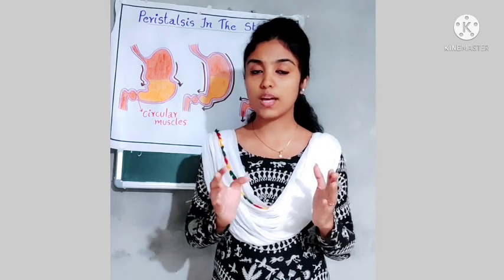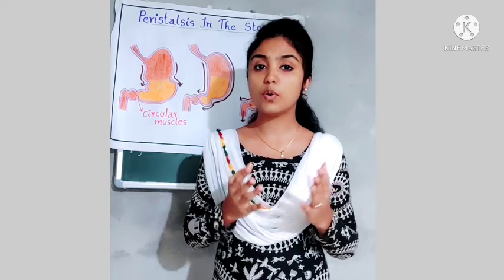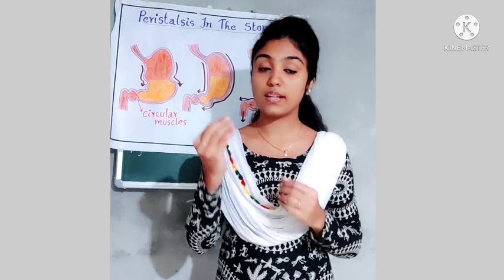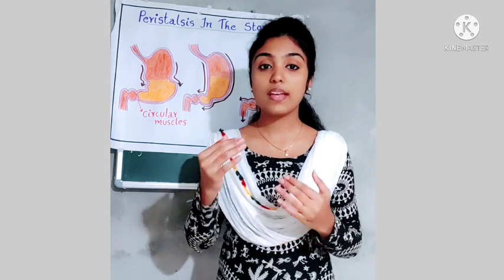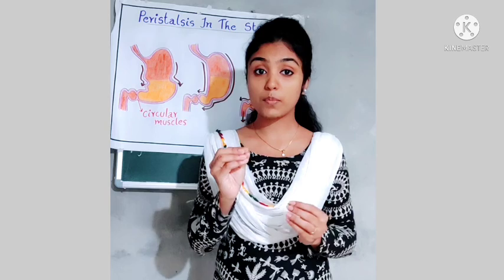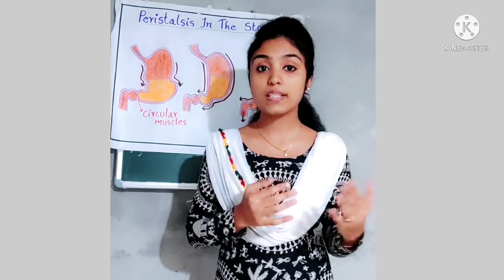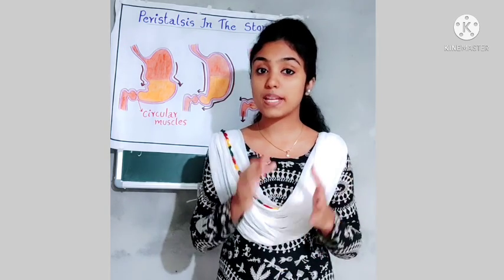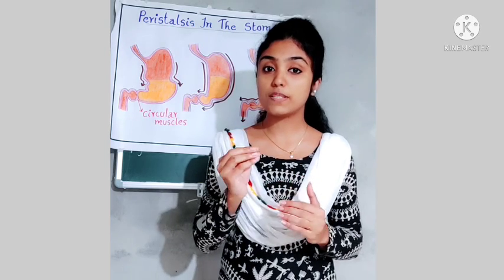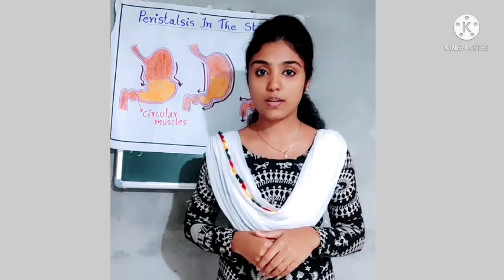So I told you that food is moving down. How is the movement of this food possible? There are certain wave-like movements in the walls of the esophagus. These wave-like movements in the walls of the esophagus are known as peristalsis. This peristalsis movement helps the food to move downwards to reach the stomach.